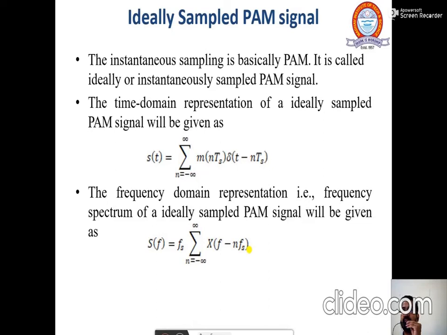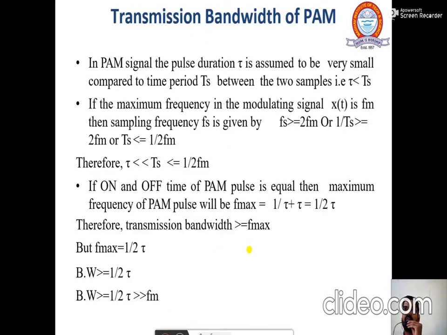So there are three kinds of pulses. One is the delta pulse, which is used in ideally sampled pulse amplitude modulation. The second one is sinc, which is used in natural sampling. And the third one is the rectangular pulse, which is used in flat top sampling.